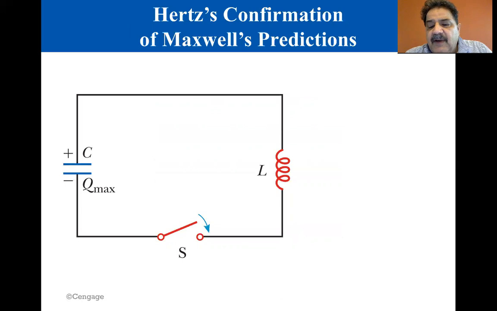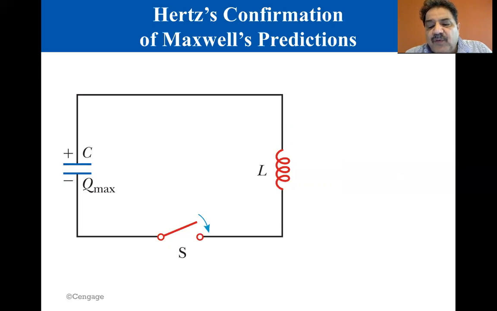In 1887, after Maxwell's death, Heinrich Hertz was the first to generate and detect electromagnetic waves in a laboratory setting using LC circuits like the one shown here. When the switch is closed, oscillations occur in the current in the circuit and in the charge on the capacitor. If we neglect the resistance of the circuit, no energy is dissipated and the oscillations continue. Let's also assume the capacitor has an initial charge of Q max and the switch is closed at t equals 0.